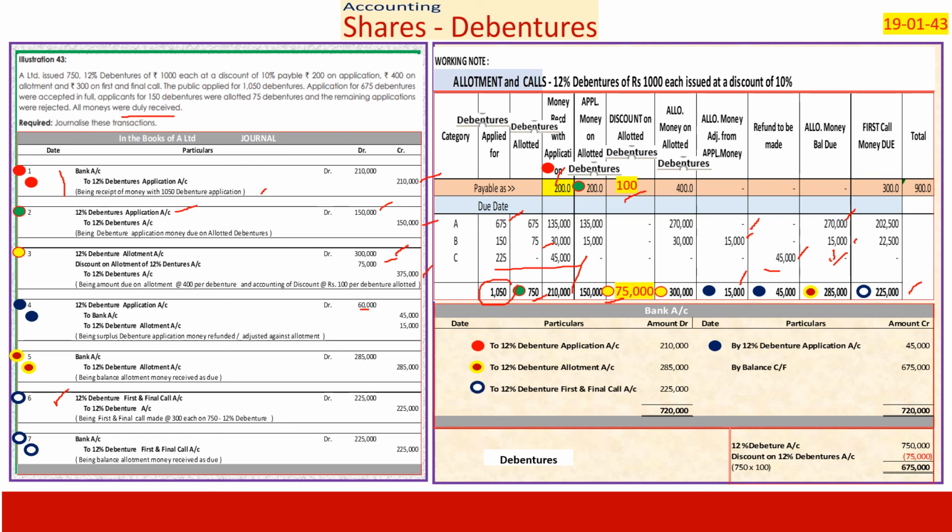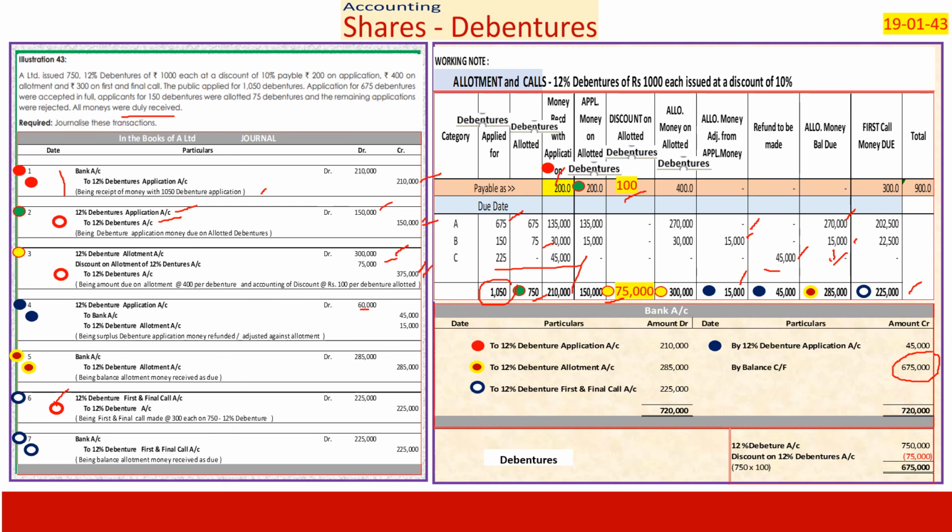Then we have got the call money, we received 2,25,000, and that brings us to a net amount of 7,20,000 minus 45,000, 6,75,000. Subsequently, debenture account credited 1,50,000, debenture account credited 3,75,000, means 5,25,000 aggregate.